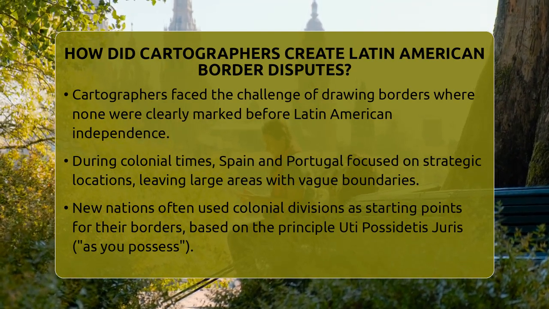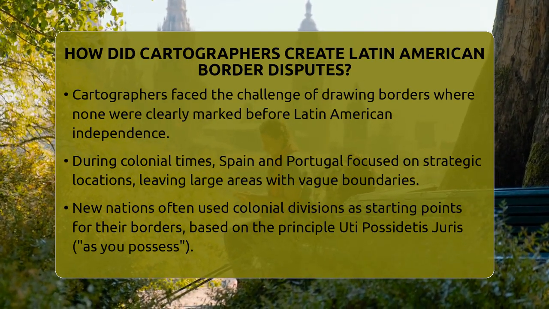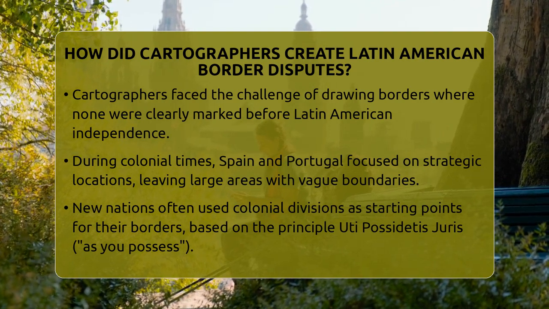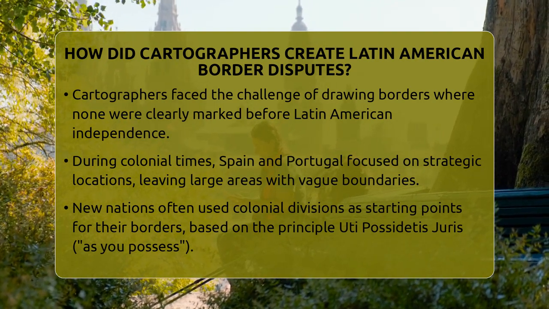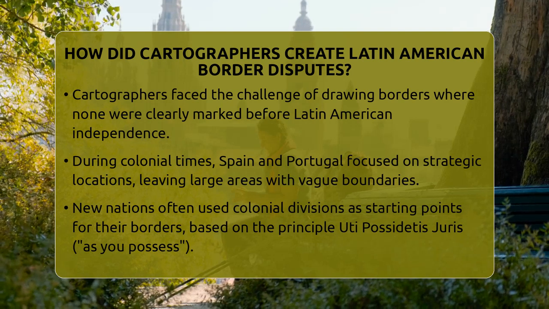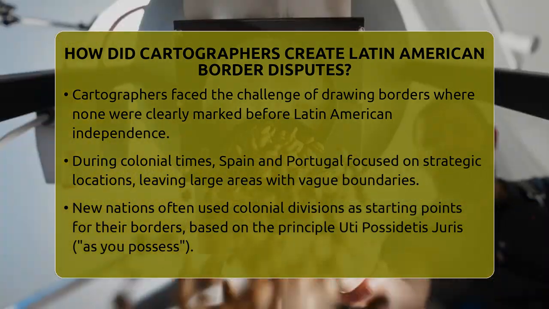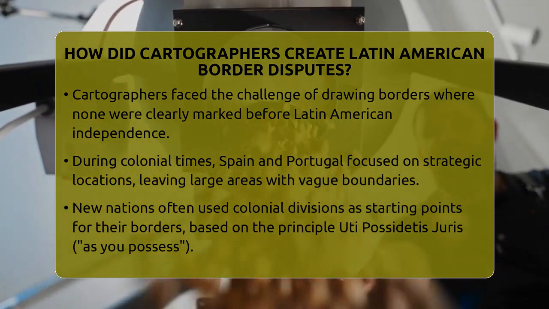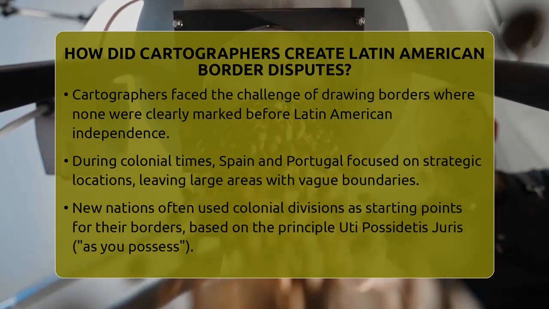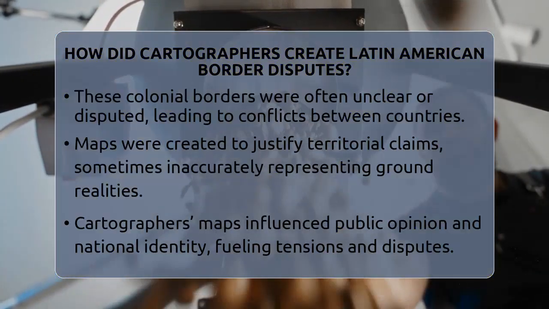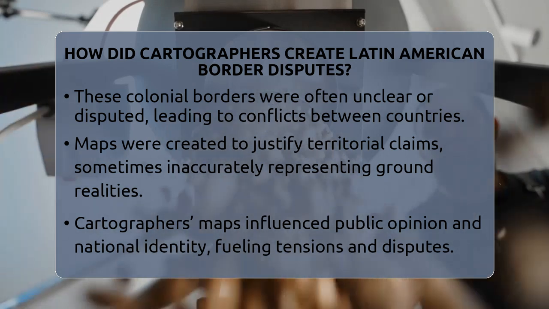During the colonial era, Spain and Portugal focused on important places like mines, cities, and ports. They left large areas with unclear boundaries, which made it hard for new nations to know where they ended and others began. When countries declared independence, they often used colonial divisions as their starting points.